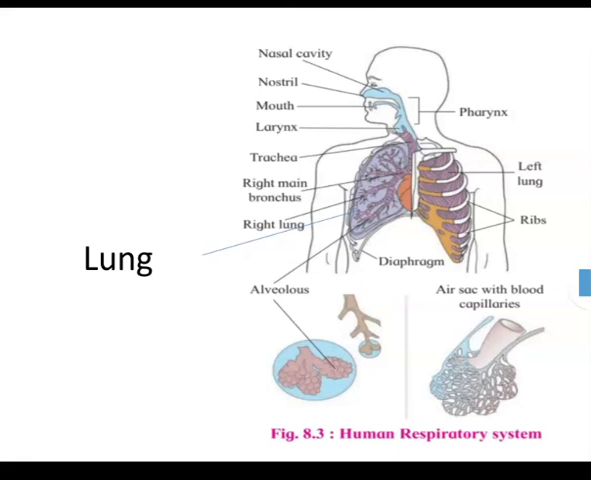The right lung is larger and divided into 3 lobes, while the left lung is smaller and divided into 2 lobes. Each lobe of the lung has terminal bronchioles ending in a branch of air sacs, each of 10 to 12 alveoli.